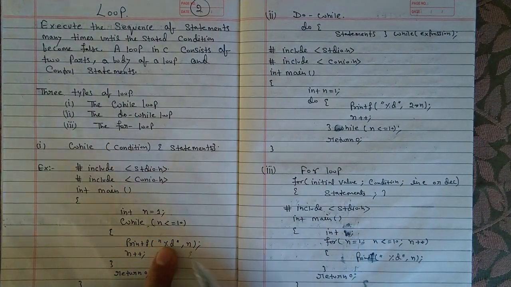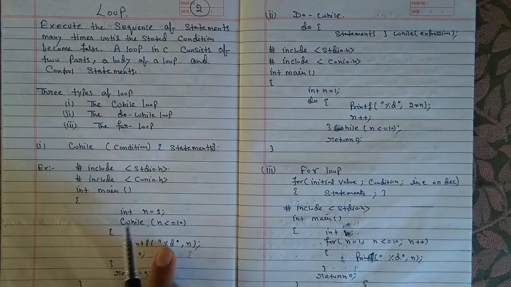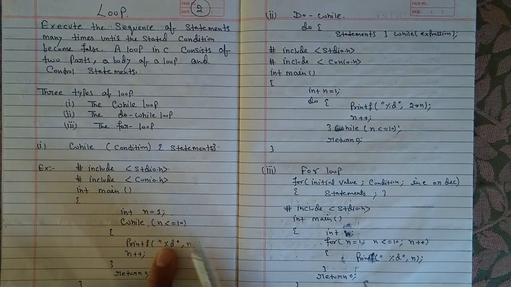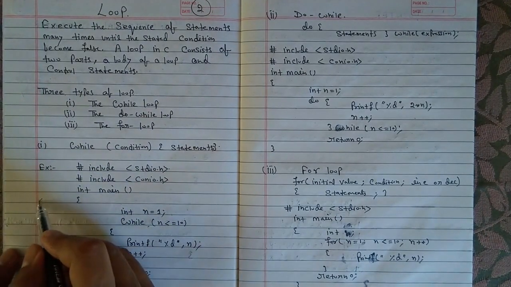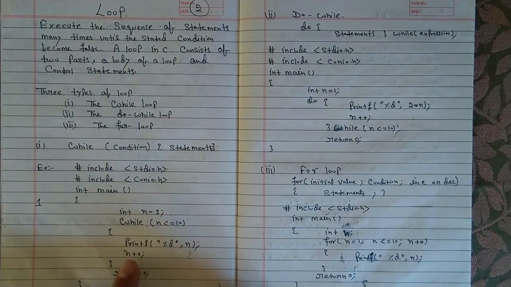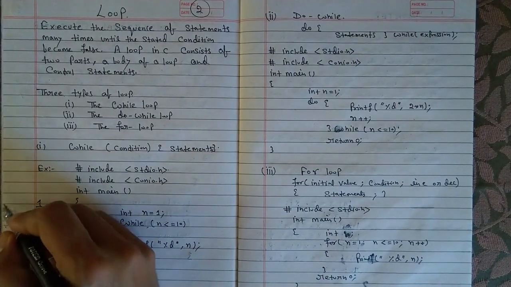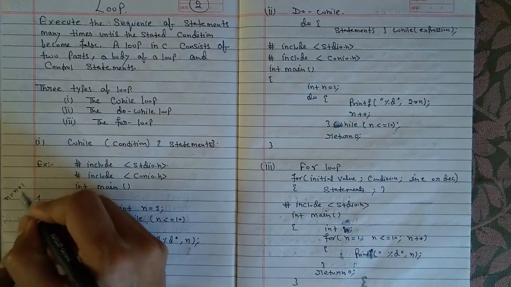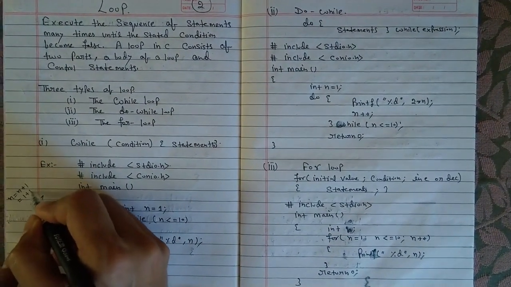%d means this n is of integer type, so it will print an integer. 1 is an integer, so 1 will be printed. Then n++. n is 1. n++ means n is equal to n plus 1, so it will be 1 plus 1, which is equal to 2.